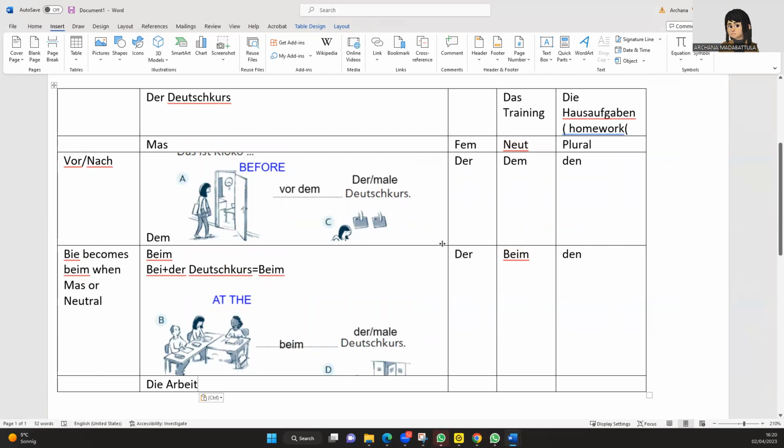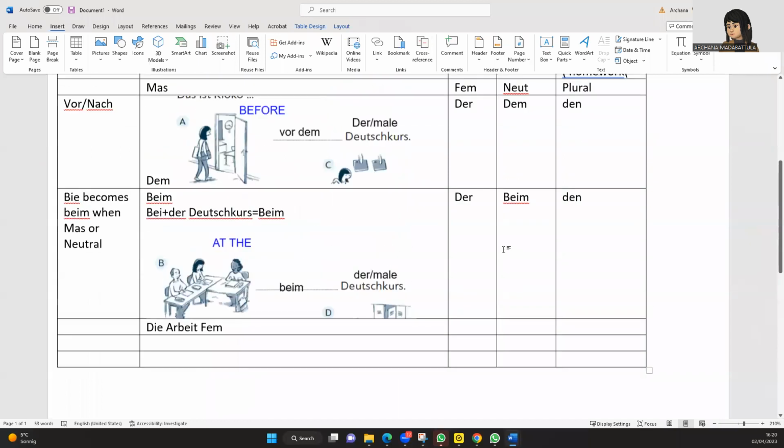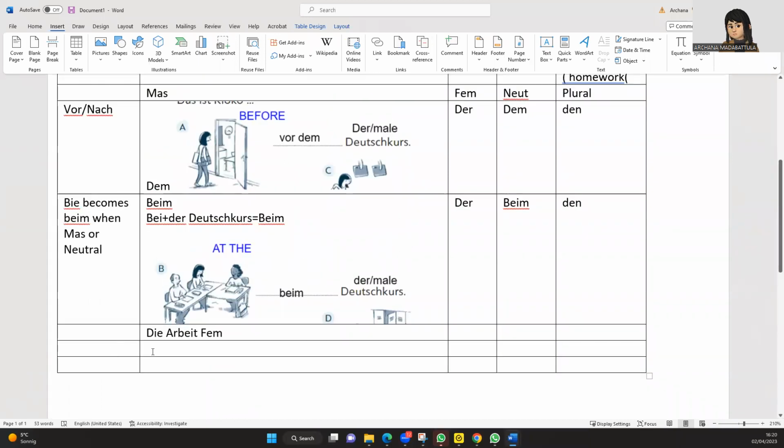Die Arbeit is feminine. So here for the feminine it will become die. Control C, I just put it as nach, which is fine.